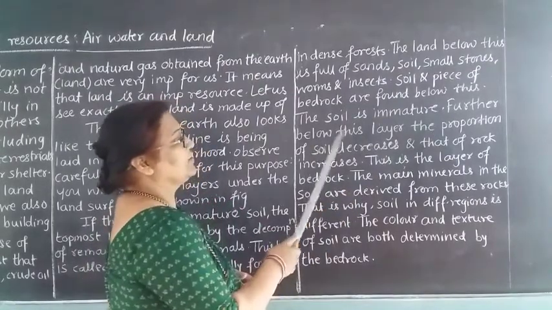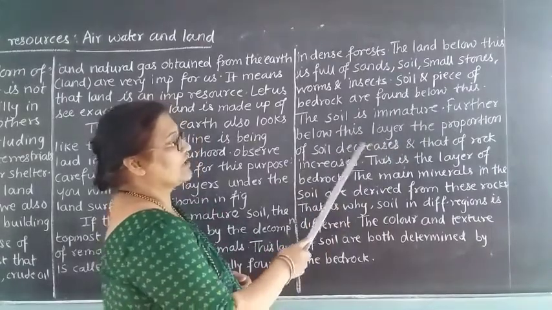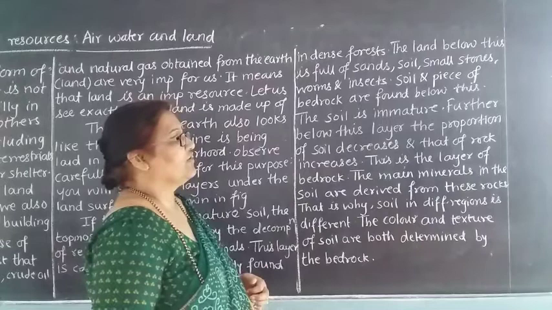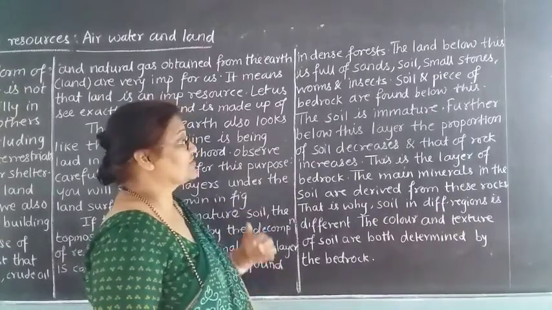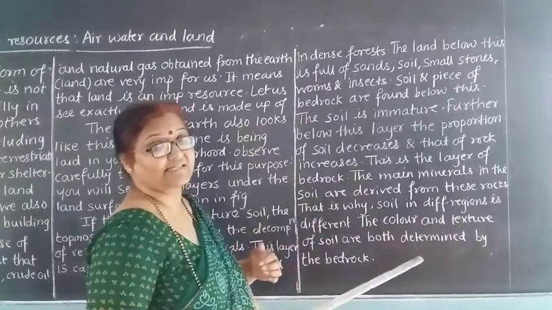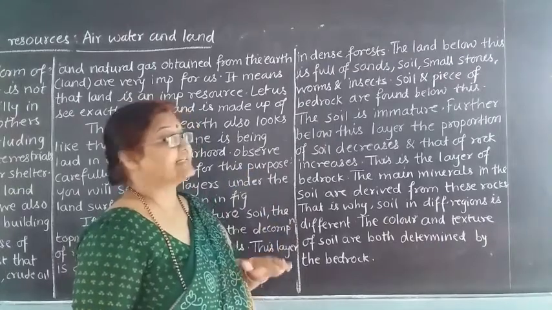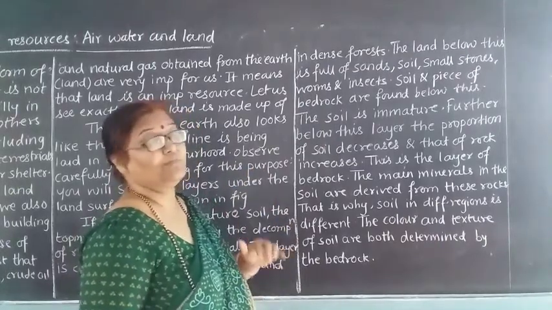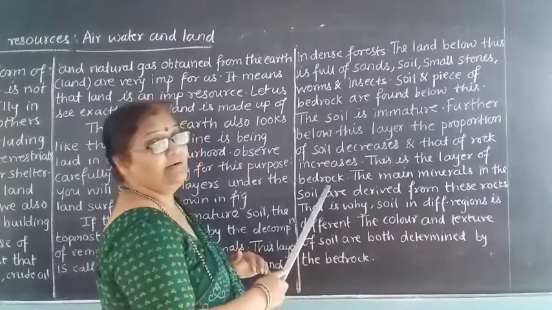Further, below this layer, the proportion of soil decreases and that of the rock increases. That means the soil proportion becomes less and the rock proportion becomes more. This is the layer of the bedrock.